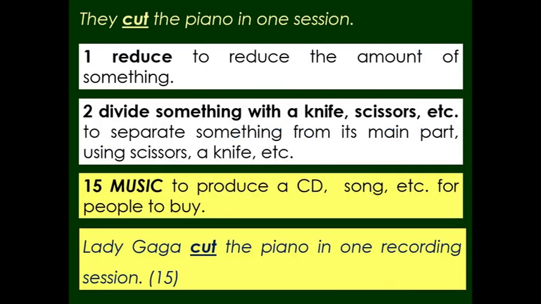Again, when we are trying to look up an unfamiliar word in a dictionary, but see that there are many possible meanings, we have to put each of them in the context of the sentence we came across. In this example, we saw that the appropriate meaning was not one or two, but 15. To produce a CD, song, etc., like in "Lady Gaga cut the piano in one recording session."